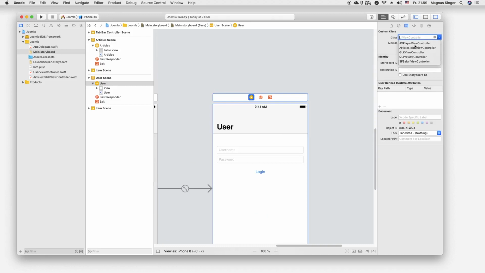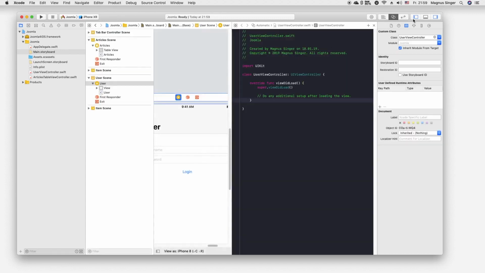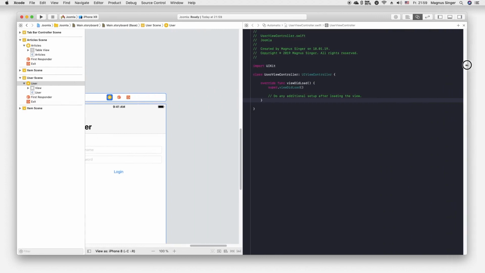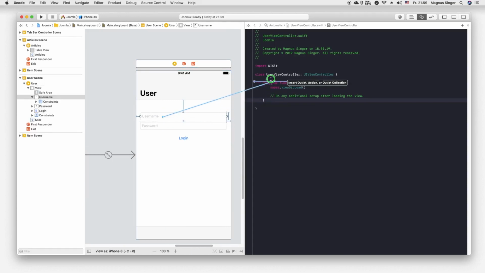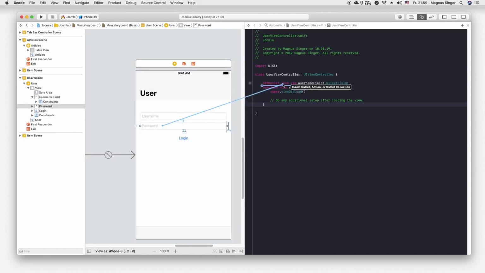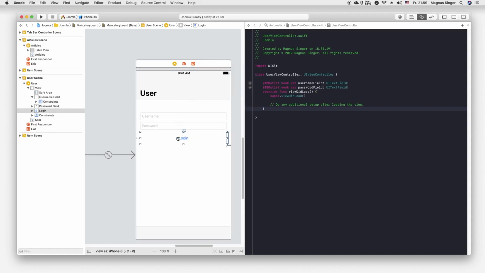What we call it, user view controller. Now we can create the outlets here. Wait a minute. Make this a bit bigger. Okay. Now we can just say username field, password field, and here a login function, which has the type button.